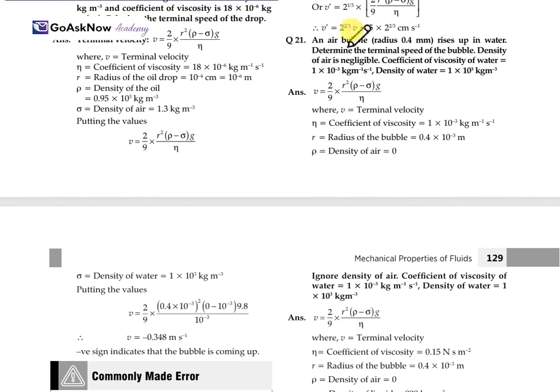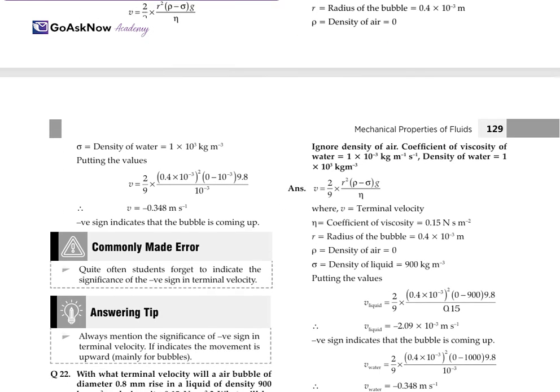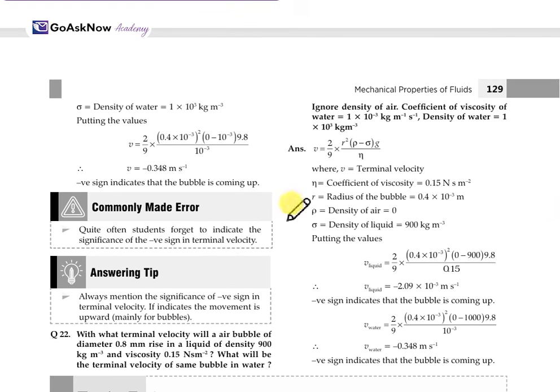Let's move on with the last one. An air bubble of radius 0.4 meter rises in water. Determine the terminal speed of the bubble; the density of the air is negligible. The coefficient of viscosity of the water is given. So V is equal to, we know, 2 by 9 into R square (rho minus sigma) upon eta, and then g. When we substitute the values, here we get V is equal to minus 0.348 meter per second.